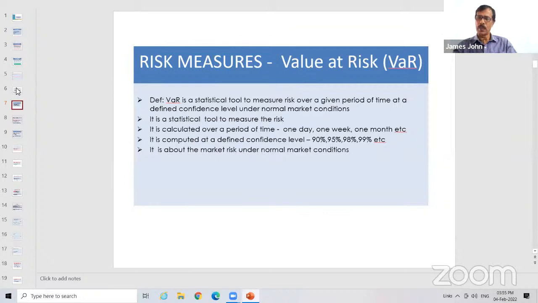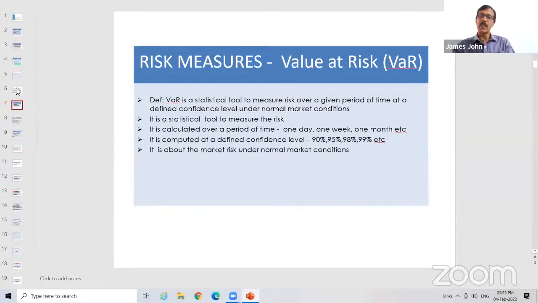And the question that will be given states the level, maybe 99. If it is 99% confidence level, it means up to 99% the decision or the measure is correct, but there is an element of going wrong by 1%. 98 means 2% it can go wrong. That is the meaning of confidence level.